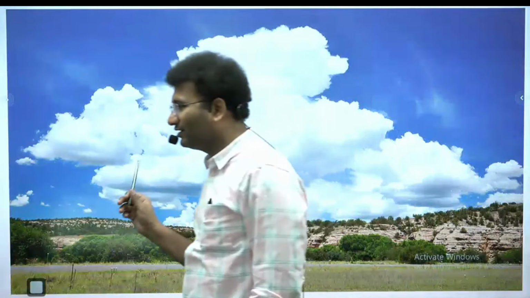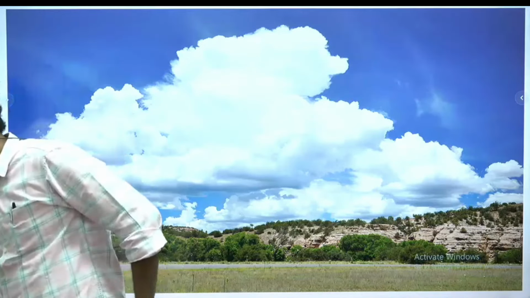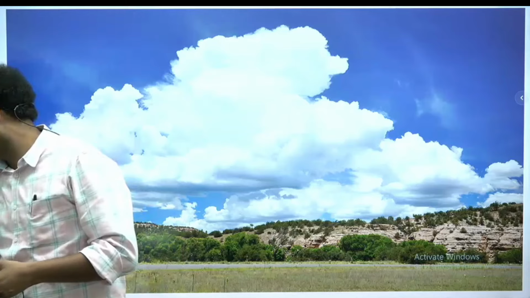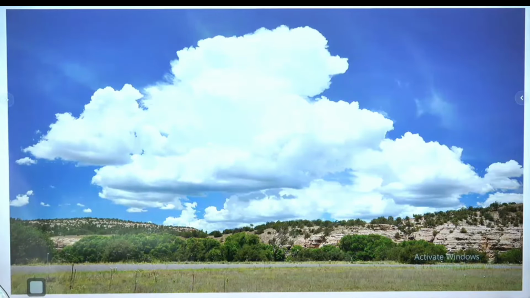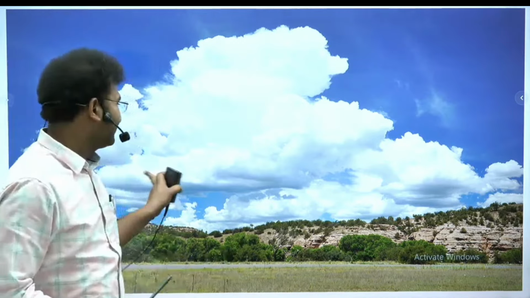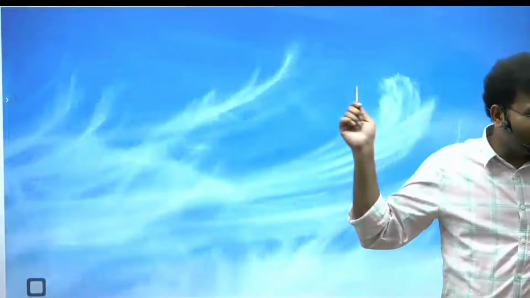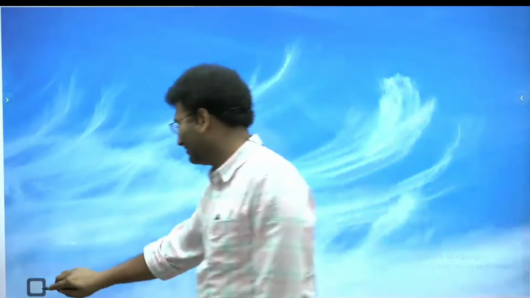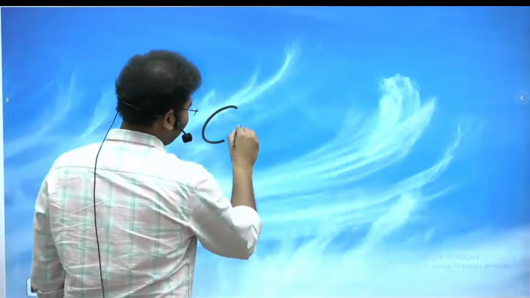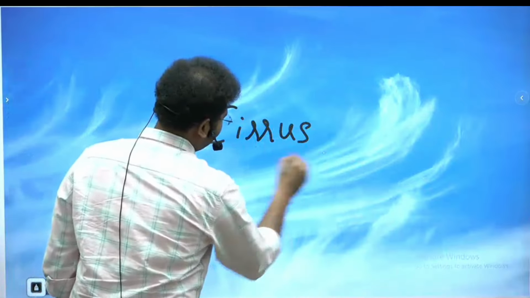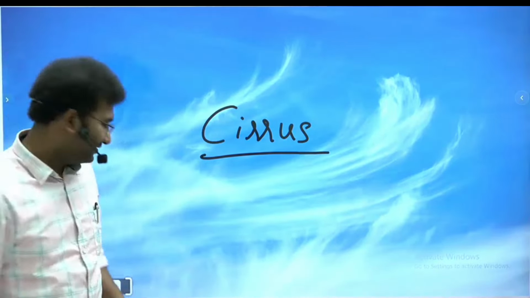What is the name of this cloud? Come on, you must have seen this. Feather type. In the Himalayas you might have seen it in the high reaches. What is the name of this cloud? It's not feather. Cirrus cloud. Okay?